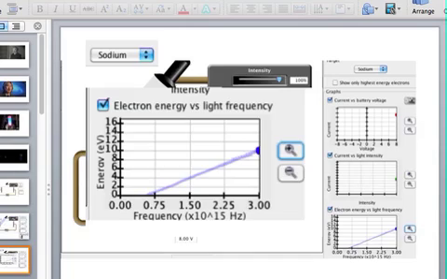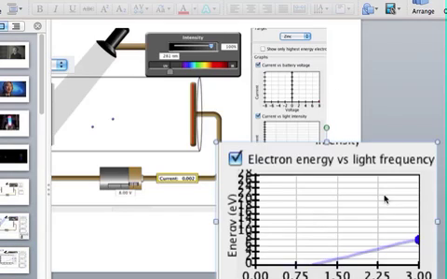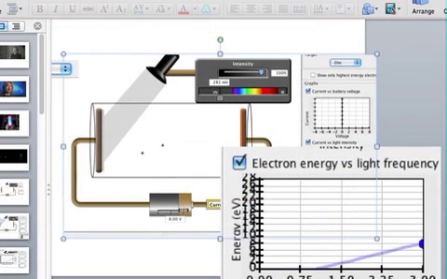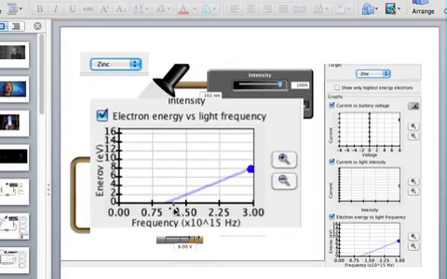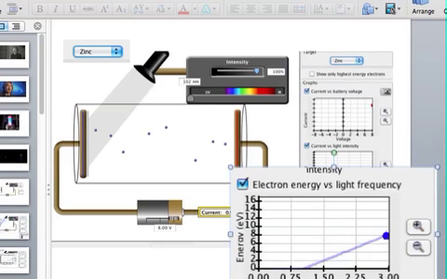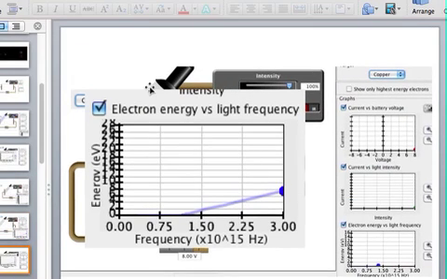Okay, the next one I'm going to try is a different color. And the next one is showing us the frequency, and then I'm going to put the simulator, and you can play with that later.